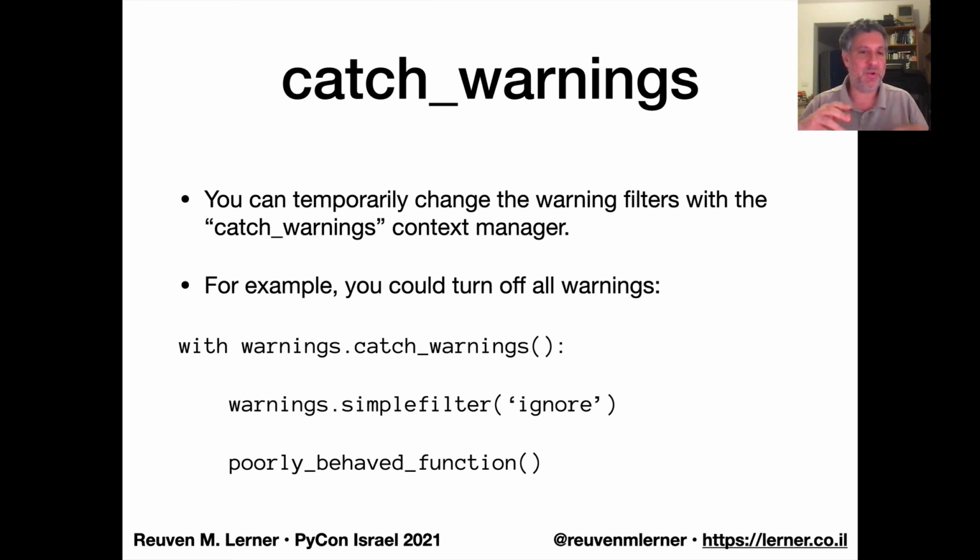Inside of the with block, you can then apply warnings.simplefilter to do what you want. And then you can call some sort of function that you know is going to generate a warning, but you want to just ignore it. So this is how we can generate warnings. This is how we can get warnings and filter them.